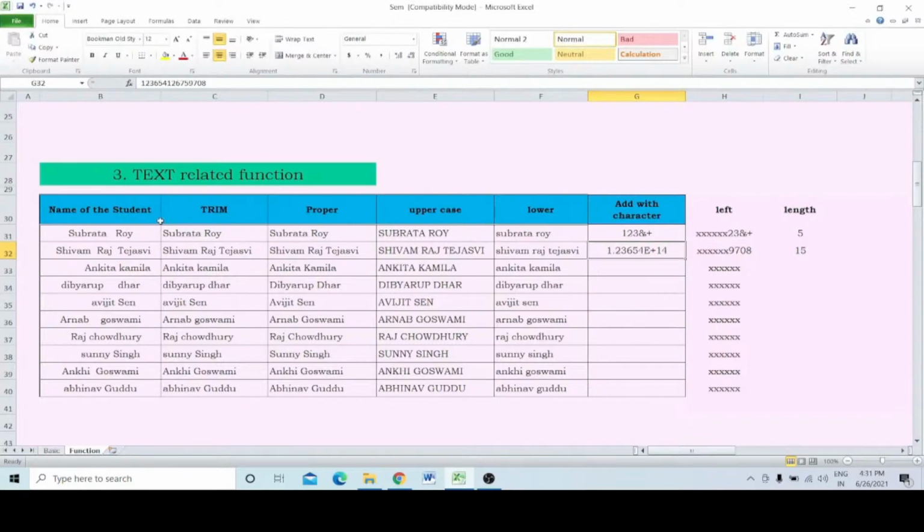Now again I am repeating what you have learned. Trim function. Before going to any type of change, you have to first trim this one, because if you do not trim, then some functions will not work properly. Then proper, then uppercase, lowercase, again left character you can choose, some right character you can choose.